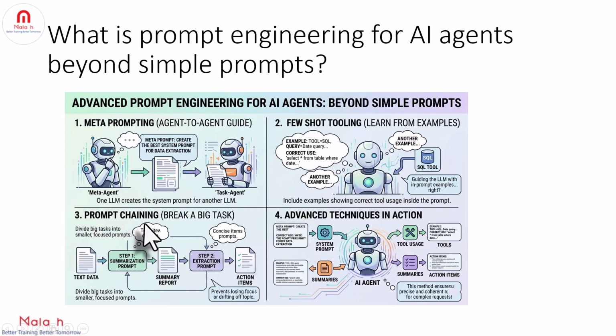And another one, prompt chaining. That is, break a big task into smaller, focused prompts. For example, first, the prompt summarizes text tasks, and then the prompt extracts action items. So this prevents the agent from losing focus or drifting off topic, okay?